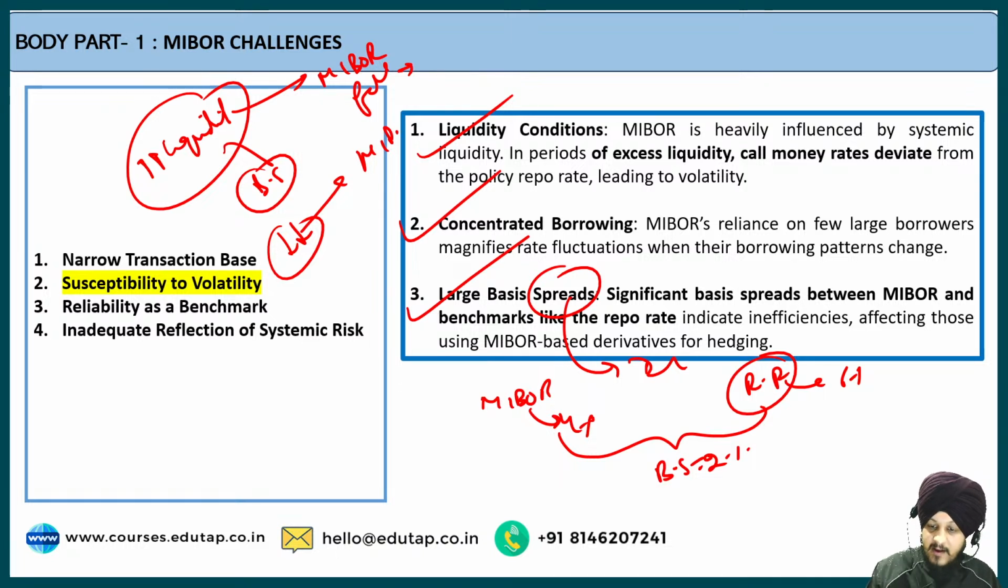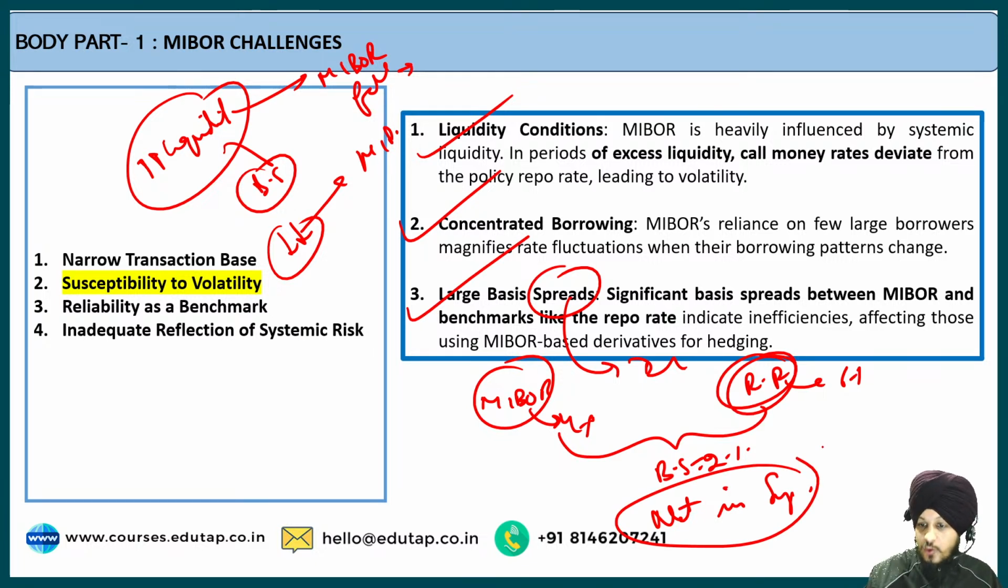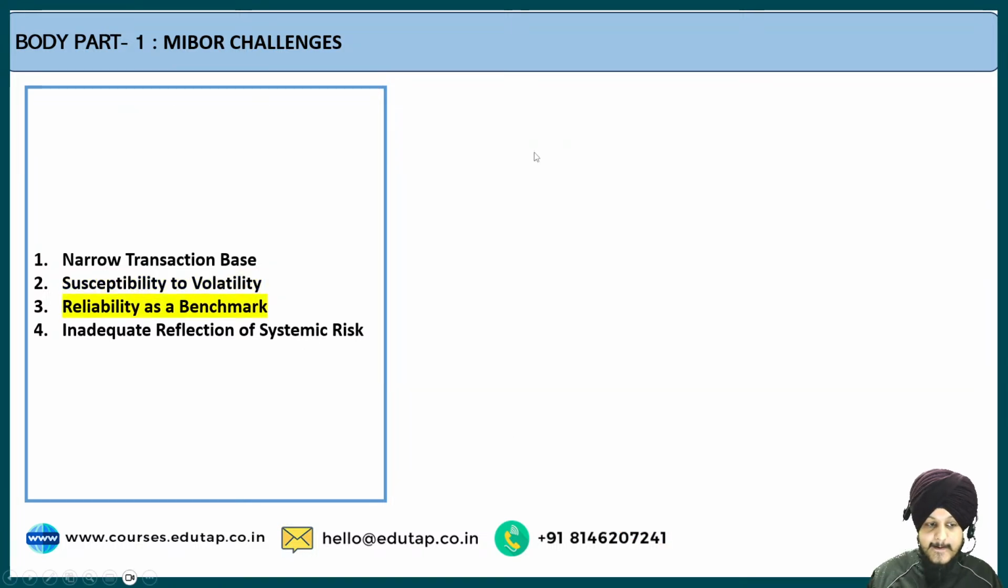Now what is going to happen if the basis spread increases further? What is it going to indicate? It is going to indicate that this MIBOR and this repo rate are not in synchronization. And if they are not in synchronization, what does it show? It reflects market inefficiency, which is an unhealthy sign with respect to market rates. The large basis spread that the RBI has seen in the past is another major challenge.